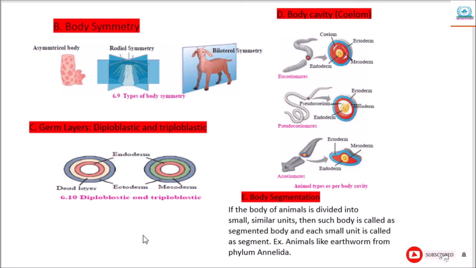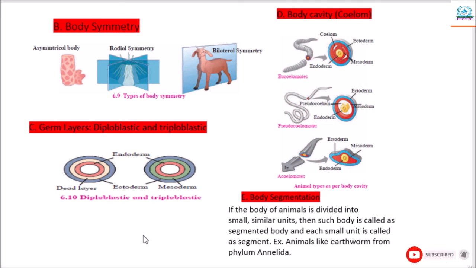In case of some animals, only two germ layers, endoderm and ectoderm, are formed. For example, all cnidarians. In most of all remaining animals, three germ layers are formed, that is mesoderm besides the endoderm and ectoderm.